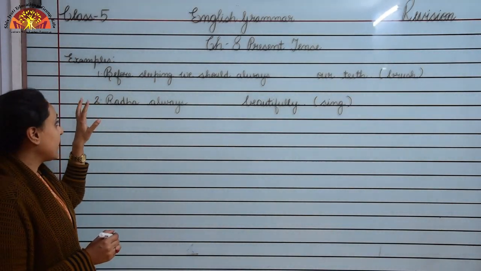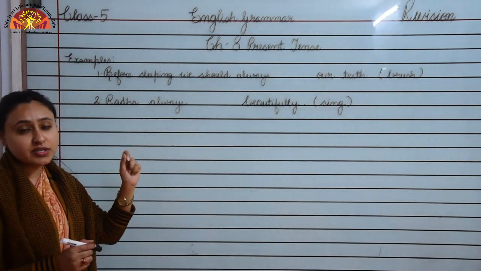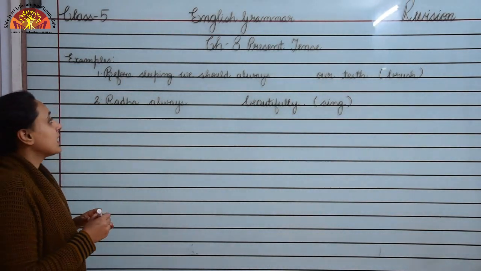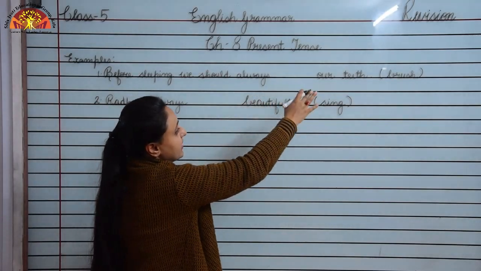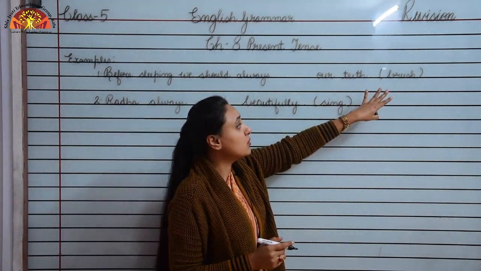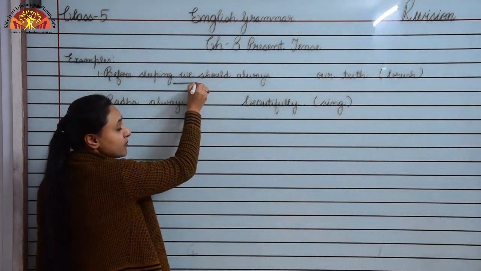Here I have two examples for you in which verb is given to you. You just have to use the correct form of the verb and fill in the blanks. Okay. Let us see. Number 1, before sleeping we should always dash our teeth. In a bracket, verb given to you is brush. So children, look at the subject.